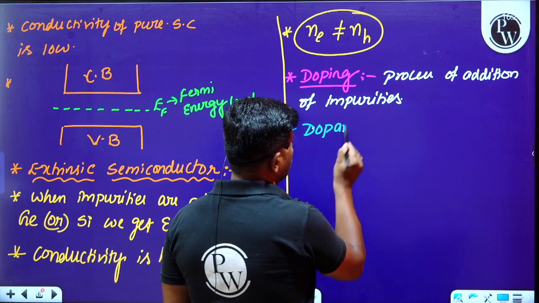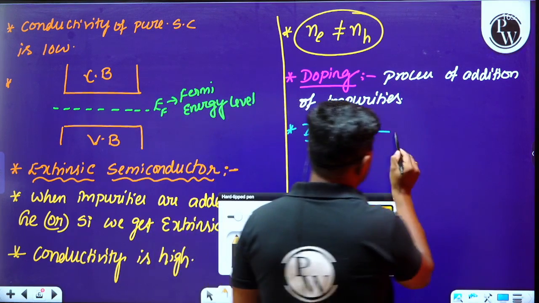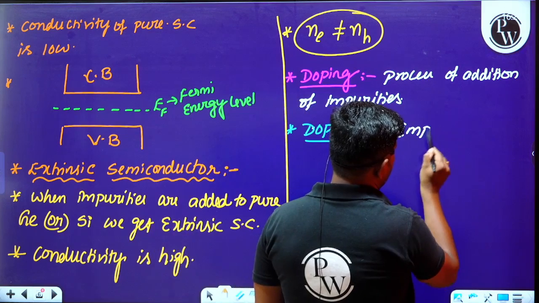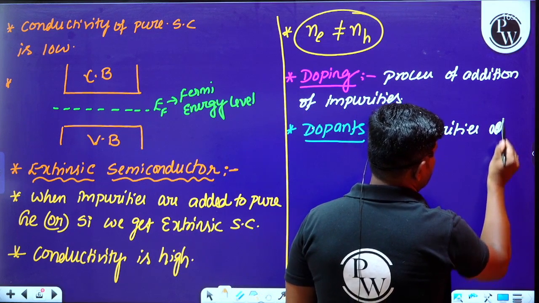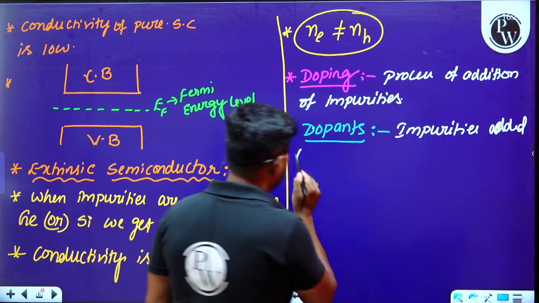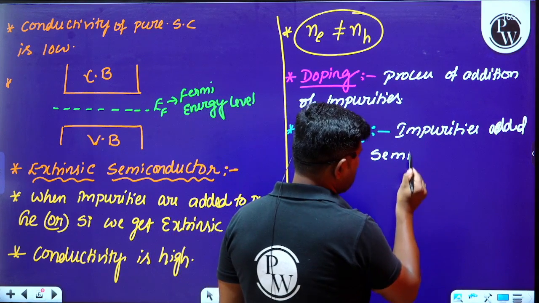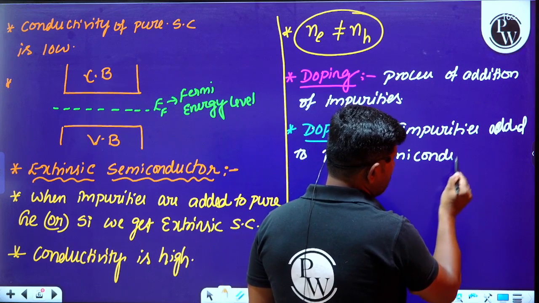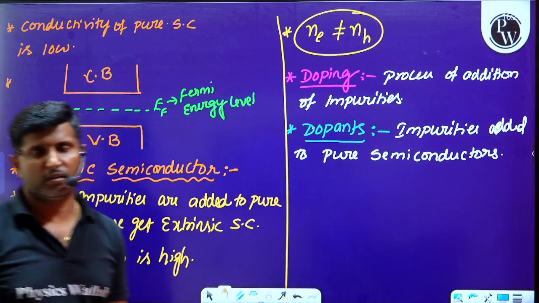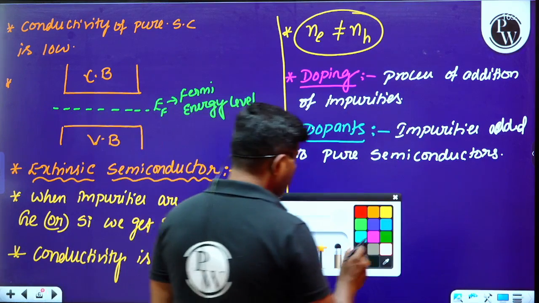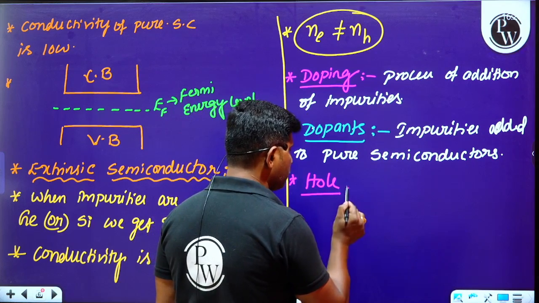Dopants are nothing but the impurities added to the pure semiconductors. They are called dopants.